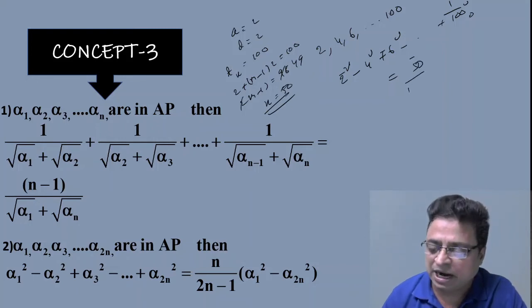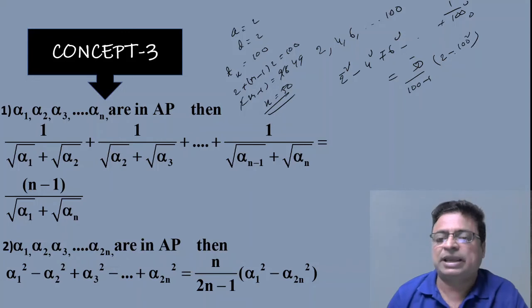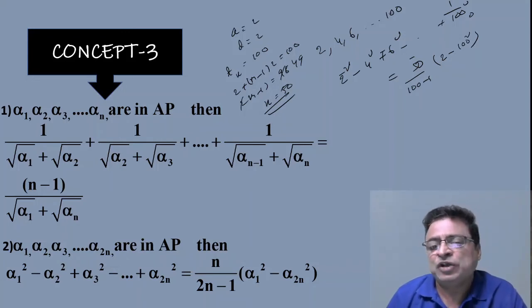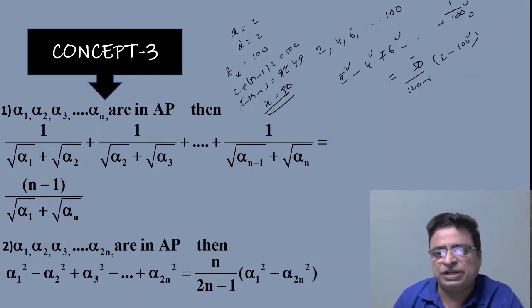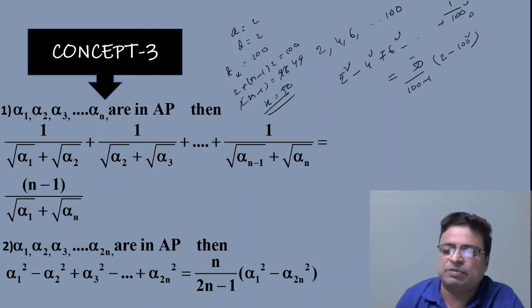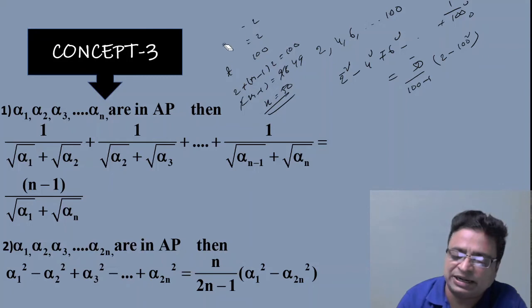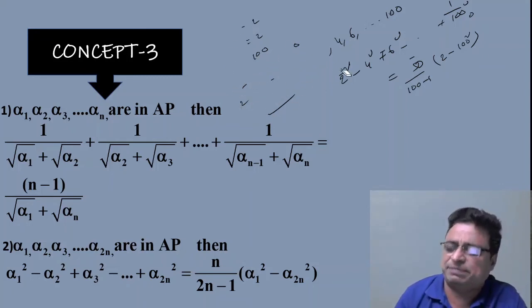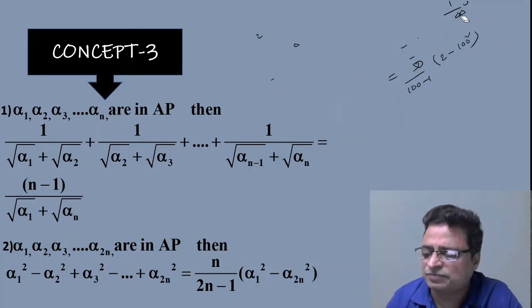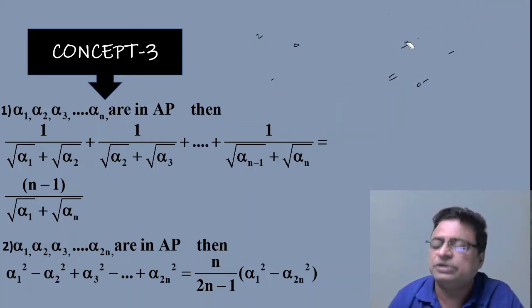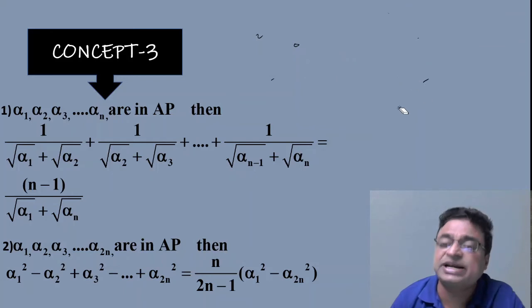50 by 100 minus 1 into alpha 1 square, that means 2 square, minus alpha 2n square, that is 100 square. I can solve it. I can get the answer very easily. So like that, if any questions are given to you, then immediately you can solve the problem by using these formulae directly. We can expect the same type of questions in JEE Mains examination, either in the form of straight objective or numerical value based questions. These are the standard questions.